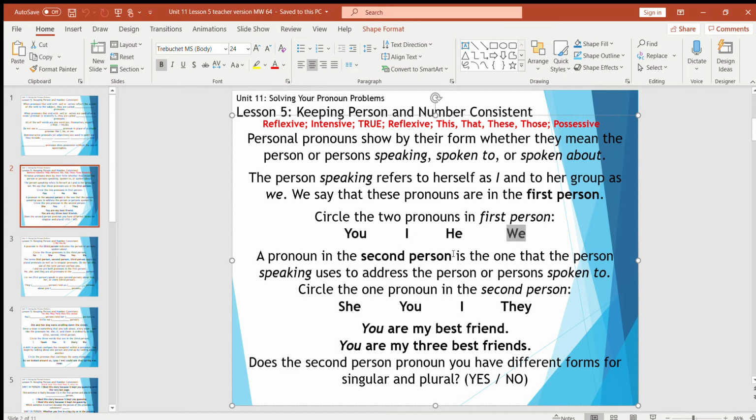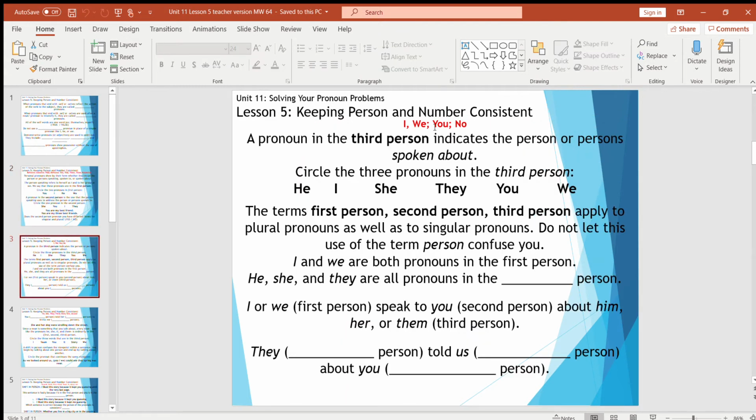The pronoun in the second person, circles to highlight, is the one that the person speaking uses to address the person or persons spoken to. And there's only ever one pronoun in the second person. Of she, you, I, and they, which one is it? It is you. So you are my best friend. You are my 3 best friends. Does the second person pronoun you have any different forms for singular or plural? No. You always just stays as you.